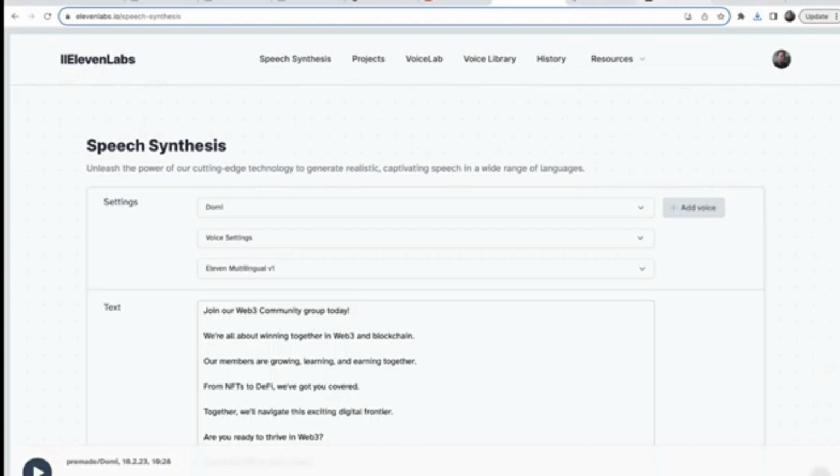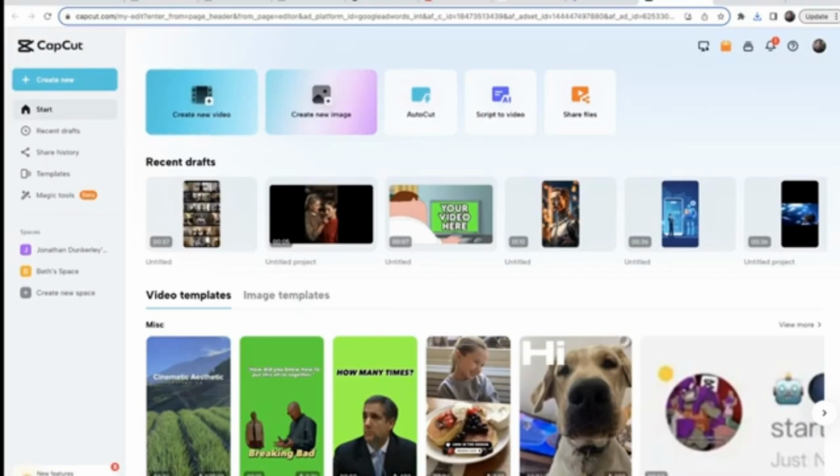Now we need to make sure that we downloaded our voiceover and we have all of our elements, and we're going to go over to a platform that we can edit all of these together. Now you could use any platform that you choose, but I'm just going to be using CapCut today. It is free. There is a paid version, but you could do everything that I'm going to show you today in the free version. So once you have CapCut set up, you're going to click Create New Video.